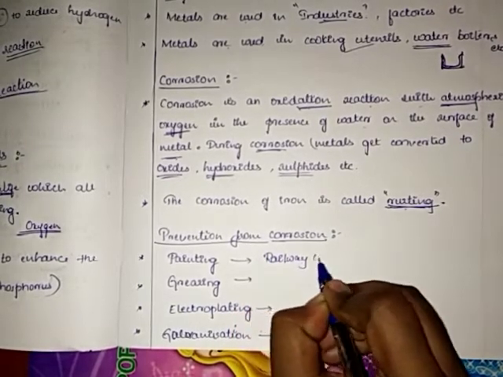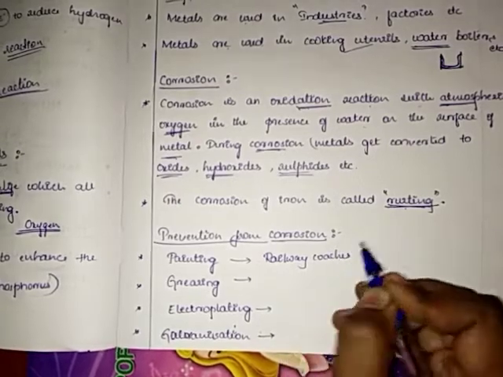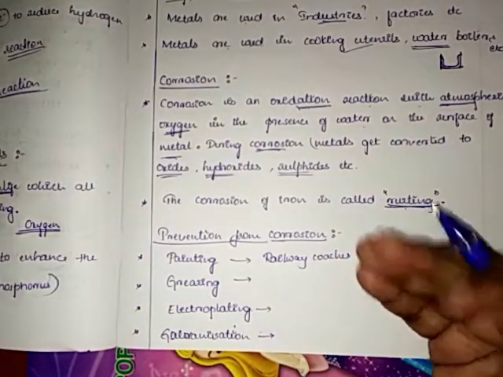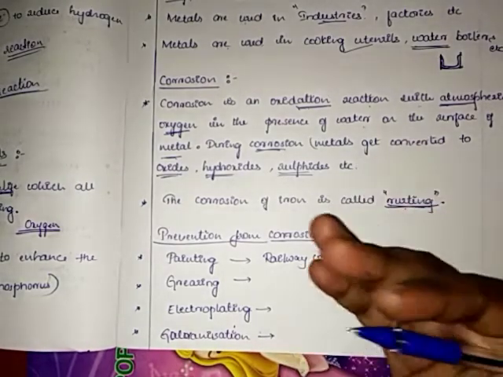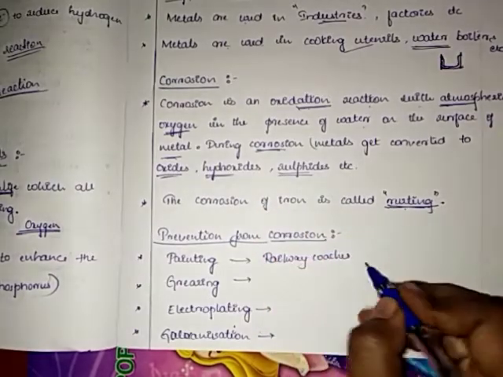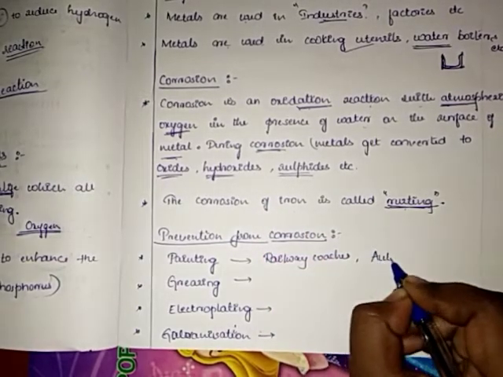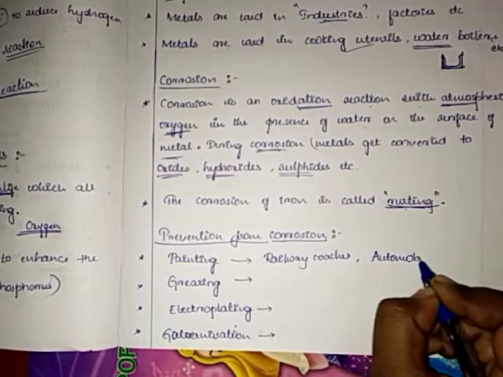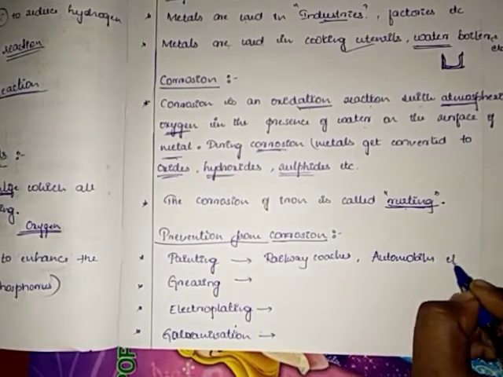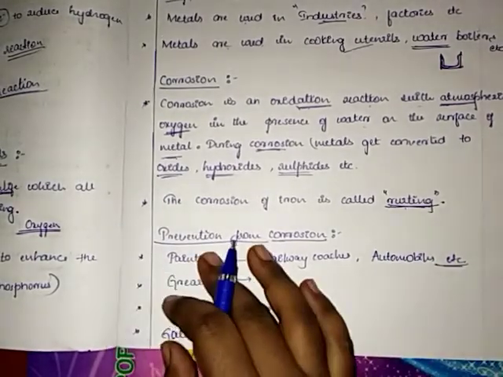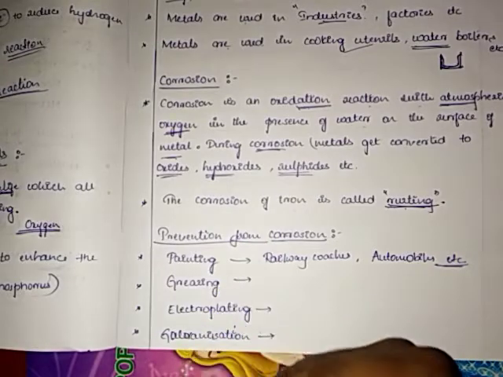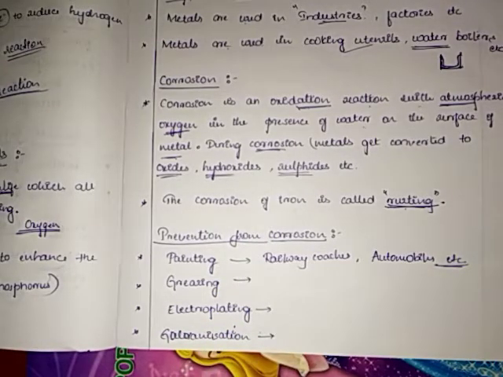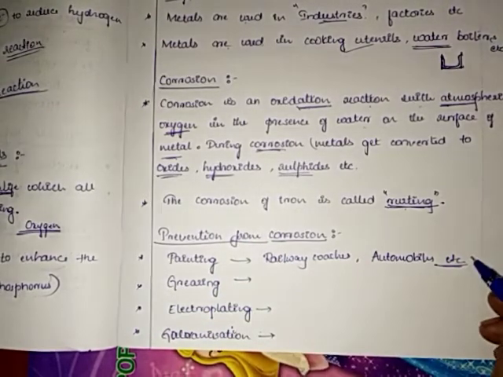Railway coaches contain metals and irons, isn't it? If we paint them, it prevents rusting. Similarly in automobiles. So by using painting, it prevents rusting. To stop rusting, we use the painting method.